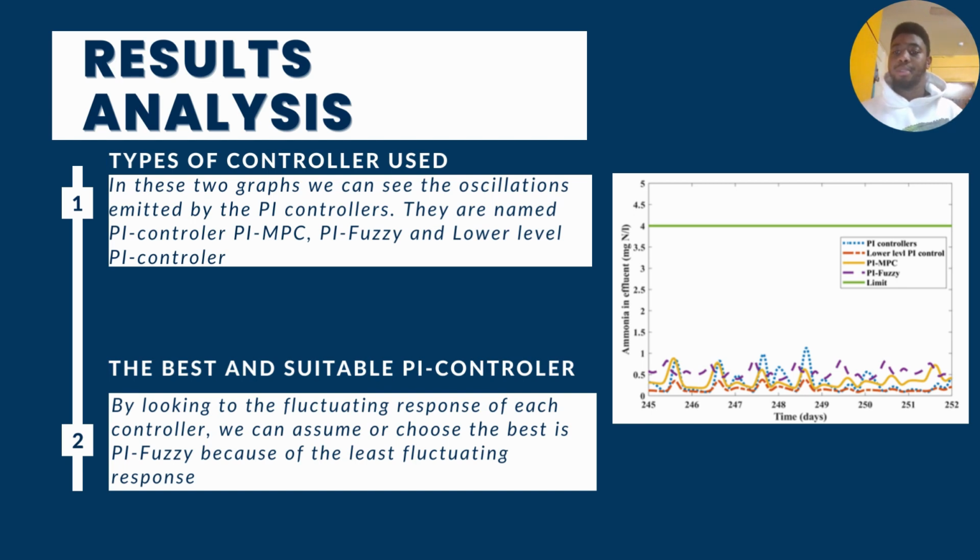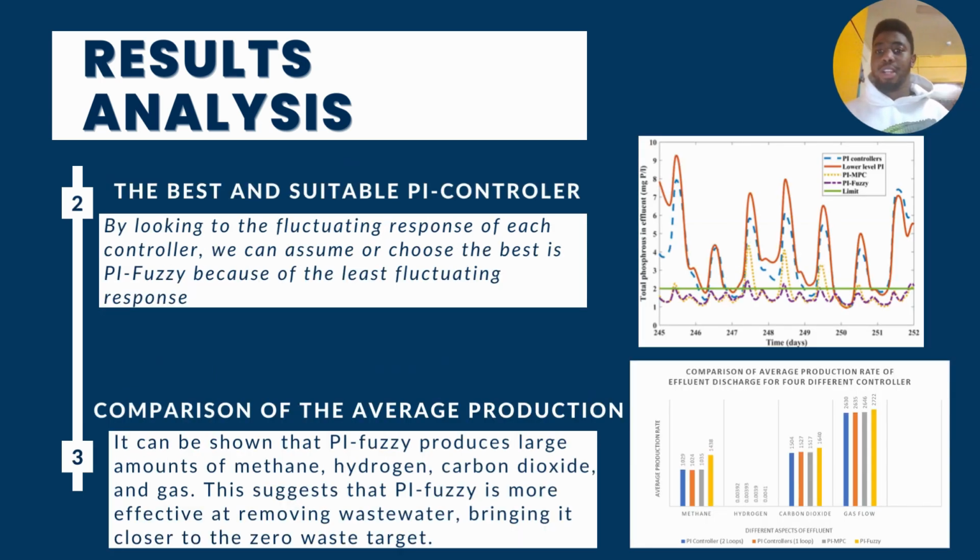In this graph, it can be seen that the PI fuzzy controller has the least fluctuating response and the highest concentration of ammonia at all times, and we can predict that it's more efficient for the activated sludge process. For this graph, we can also see that the PI controller has the least fluctuating response and the highest concentration of phosphorus.